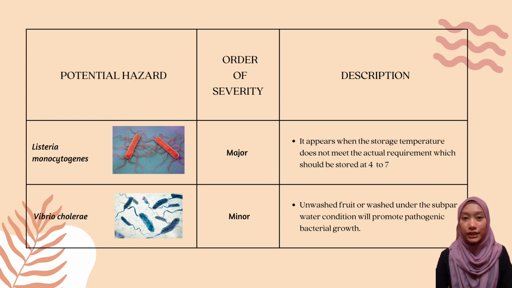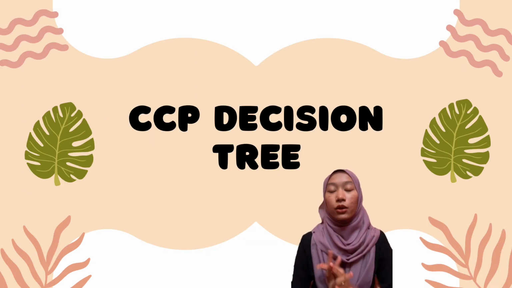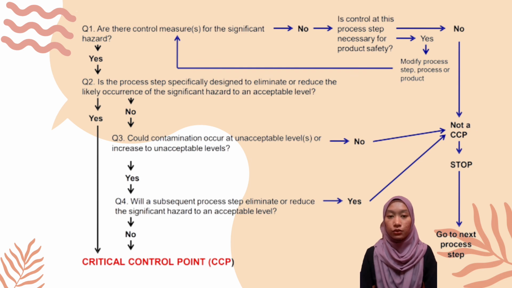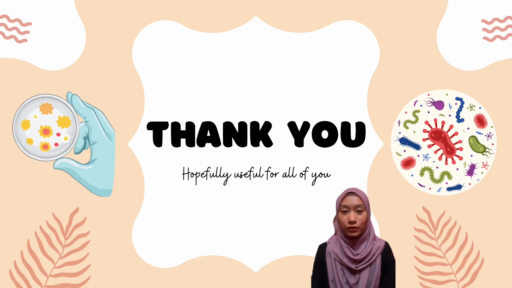So lastly, we go for the CCP decision tree, which has been created to identify all the CCP processes. This includes toasting the bread, storing all the ingredients according to their temperature, and also cooking the food. So I hope all this information may be useful for all of you.